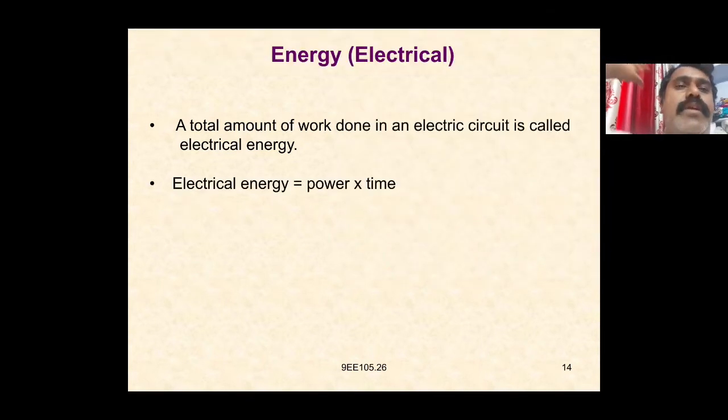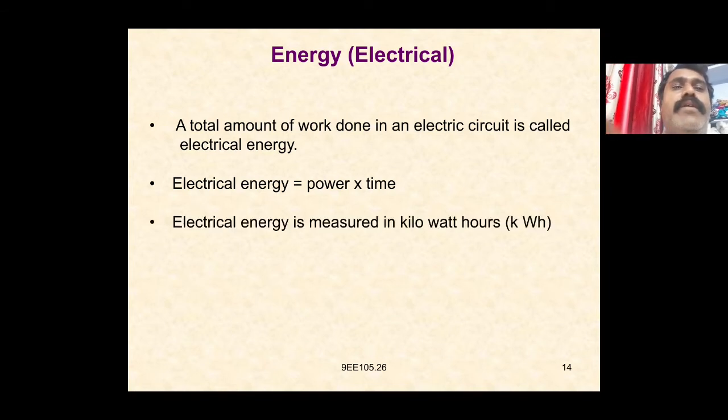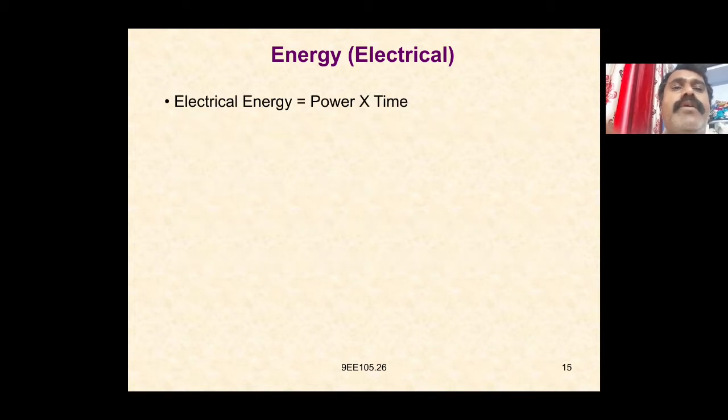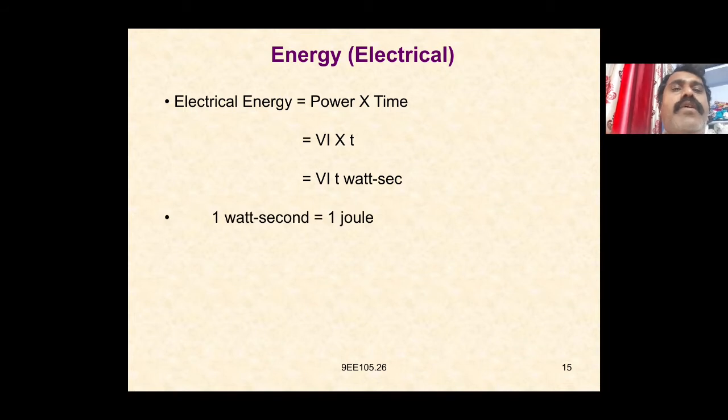So electrical energy is equal to power into time. Electrical energy is measured in kilowatt hours. The commercial measurement of electrical energy is in units. Electrical energy is equal to power into time, that is VI into T, VIT watt second. 1 watt second is equal to 1 joule. 1 unit is equal to 1 kilowatt hour, and 1 kilowatt hour is equal to 1000 watt hours.